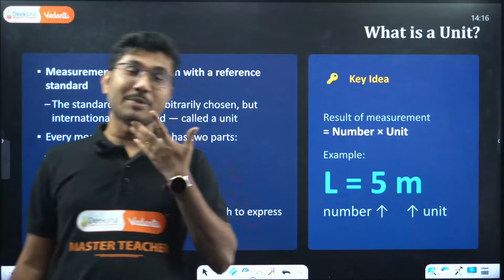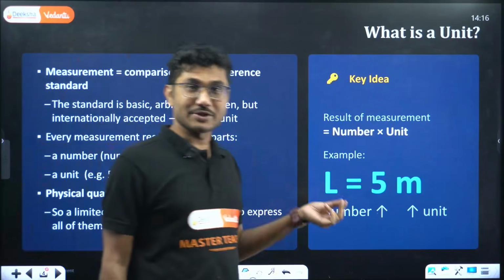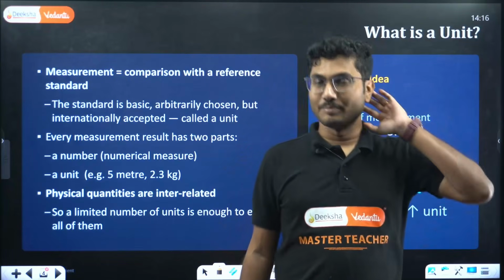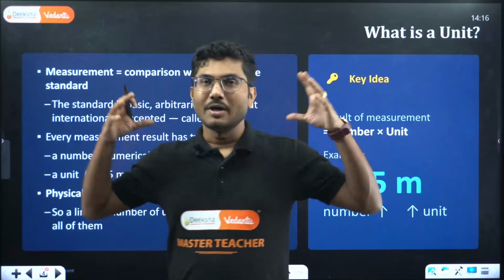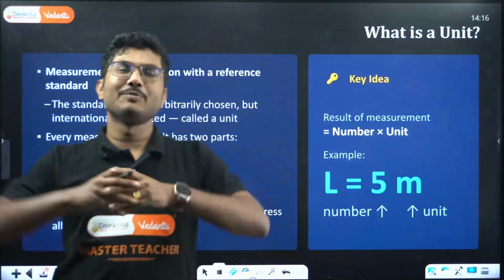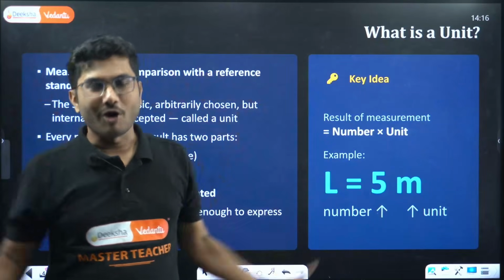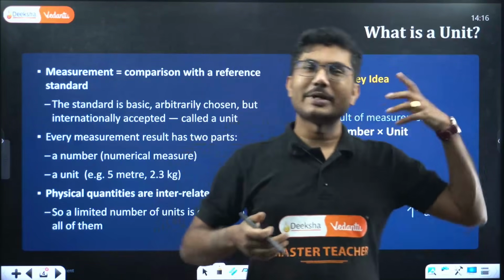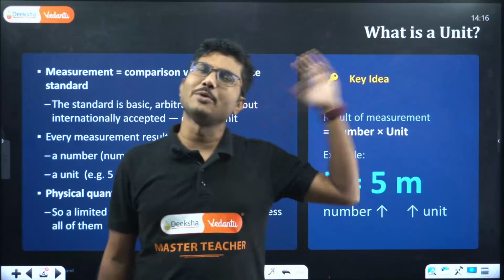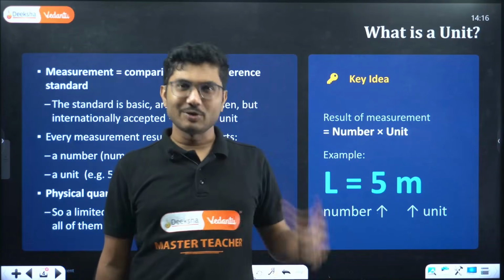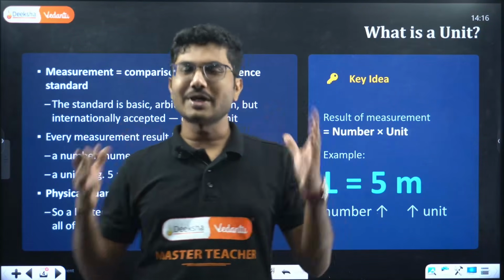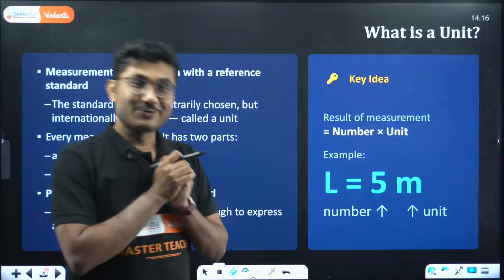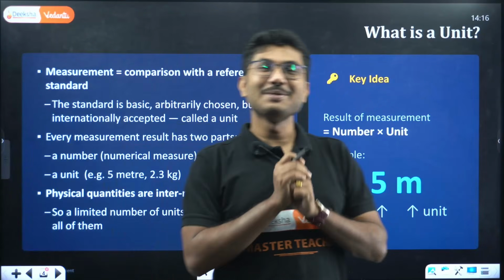Now, can you give me one example of something which cannot be measured? For example, my dream. I dream big, or say I dreamed a lot yesterday. Can you measure the dream? No, right? Can you measure a thought? I am thinking very beautiful things in my mind. Can you measure that thought? No. So those are not physical quantities. Physical quantities are those which can be measured.